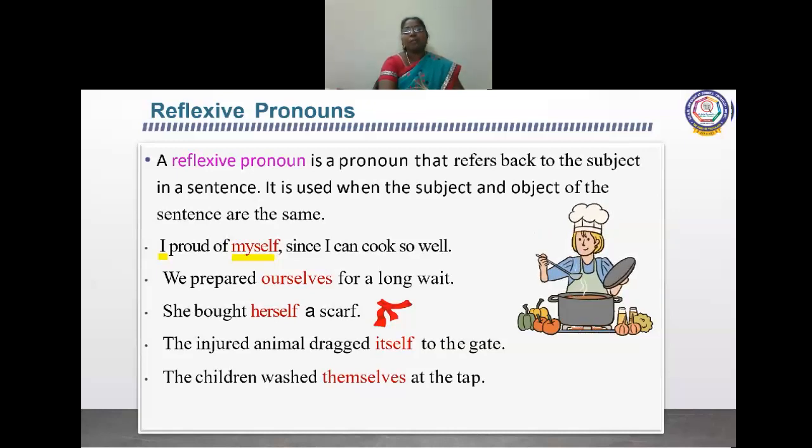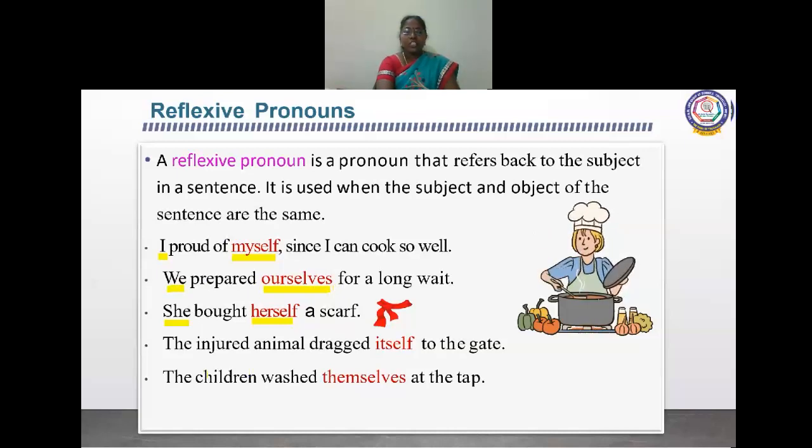And we prepared ourselves for a long wait. Here in the second sentence, you can see we prepared ourselves. Which is the subject here? We. We is the subject. We means here ourselves. What is the reflexive pronoun? Ourselves. She, herself. She is singular, so you are using herself. If it is plural, you'll be saying selves, V-E-S. You'll be adding VES by removing F.